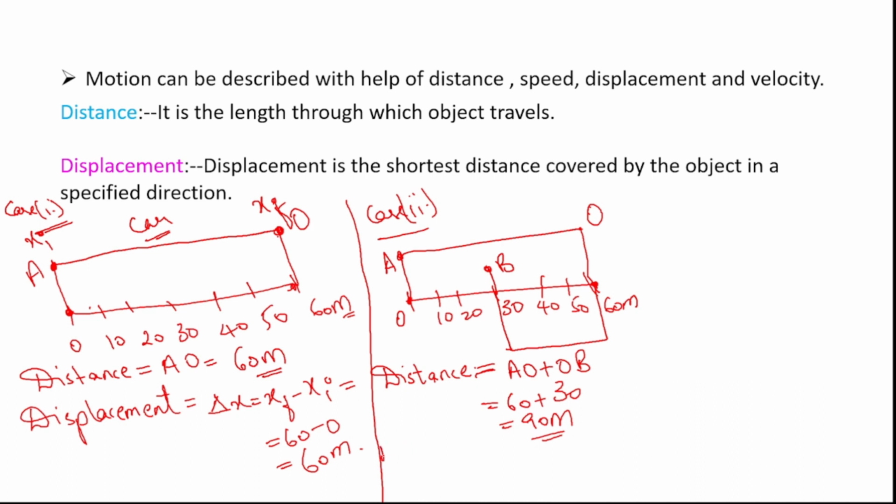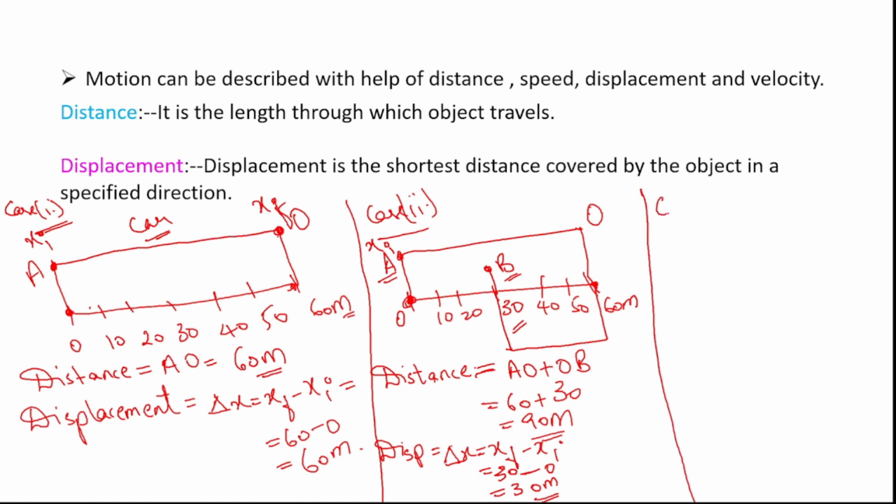So now we have to find the displacement. So what will be the displacement of that car in this case? Delta x equal to xf minus xi, right? So what is the initial position of that car? In this case it is A only, right? From this point only the car is starting. Then what is the final position of that car? It is B point, 30 meters, minus, what is the initial position of that car? It is 0. So what is the displacement of that car? It is 30 meters. So this is case 2.